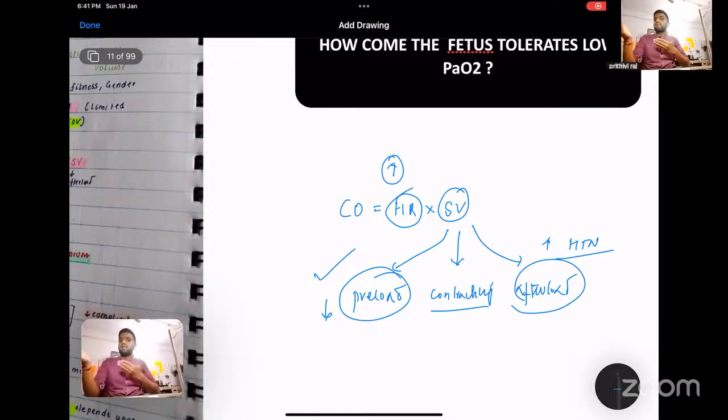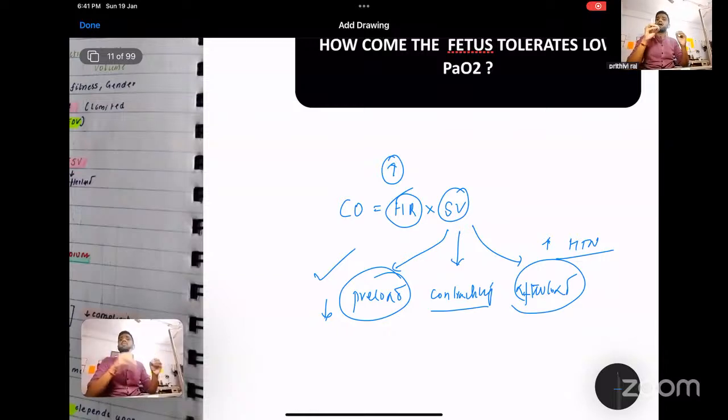If after a certain time, the body is unable to compensate because it gets exhausted, then the cardiac output decreases. And the child will have bradycardia, the stroke volume decreases, contractility decreases. We don't want that stage, and we have to treat within that particular time.